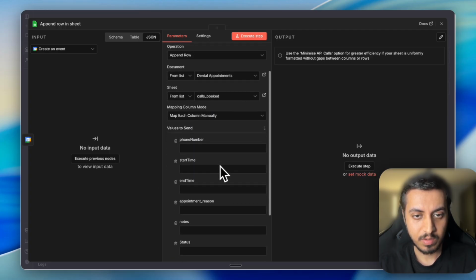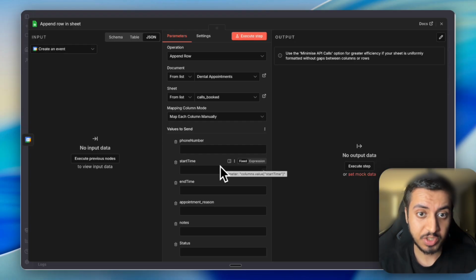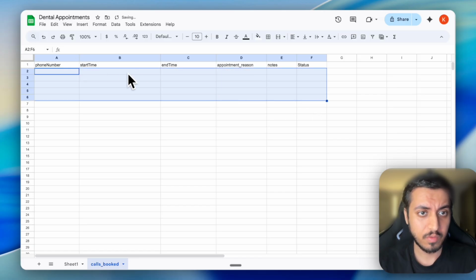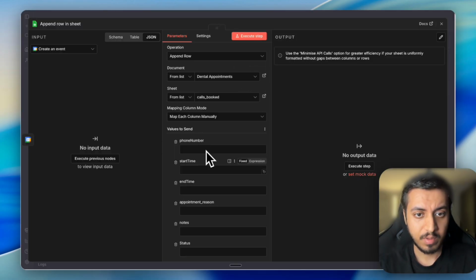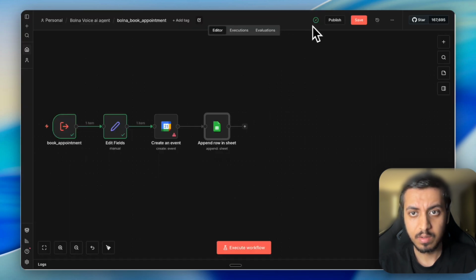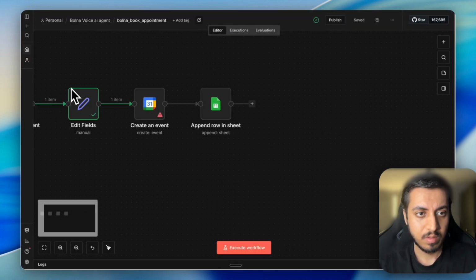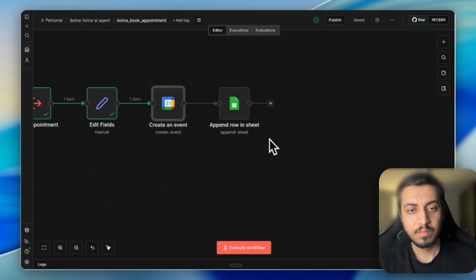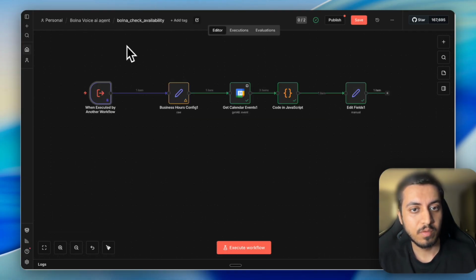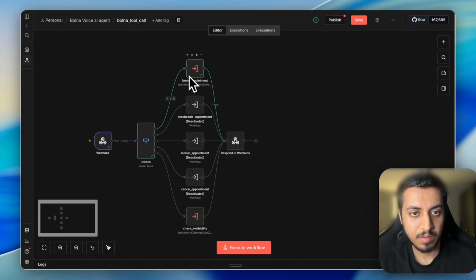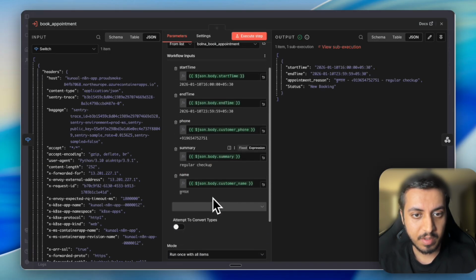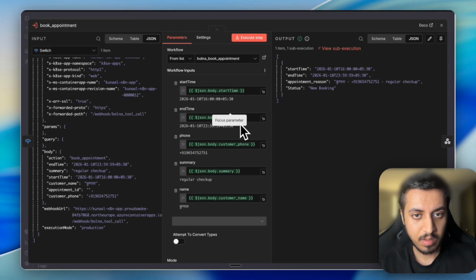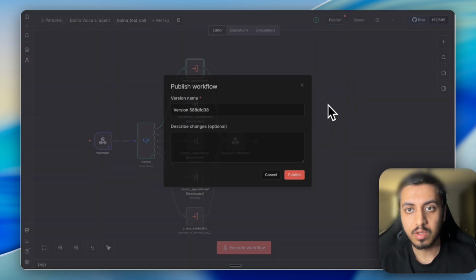Book appointment. So we have created a new book appointment sheet. So this is the appointment sheet that we have created. Phone number, start time, end time. And we need to simply map it. We will do it later. Just publish it. Okay. And if you go back to our main agent, so we have activated it. We have added what we will get. Let's try the booking agent.